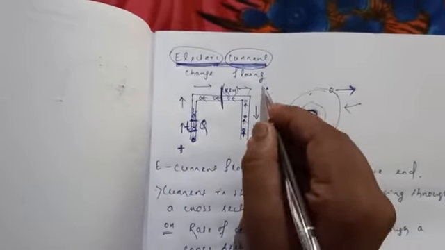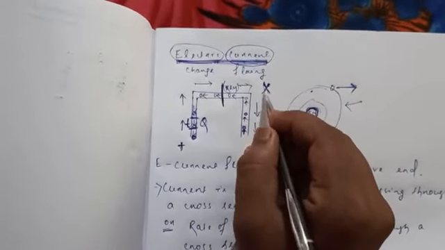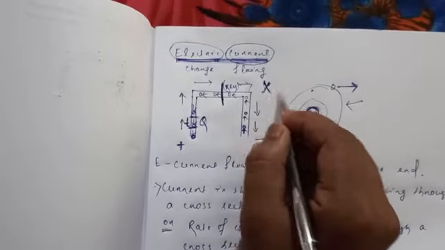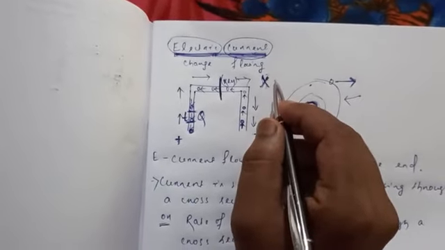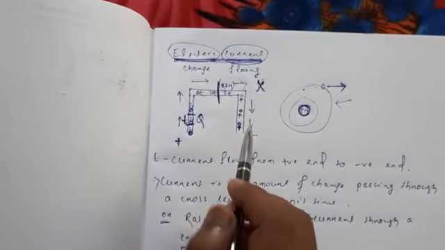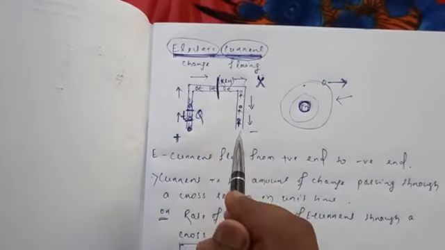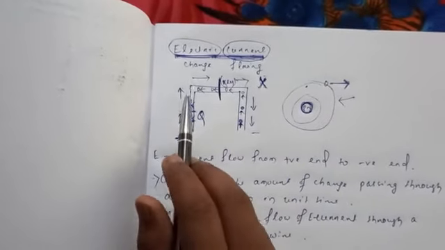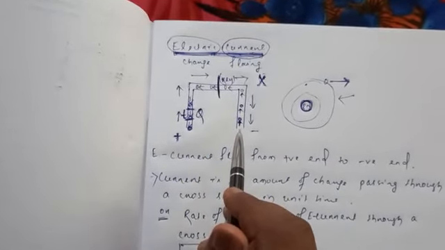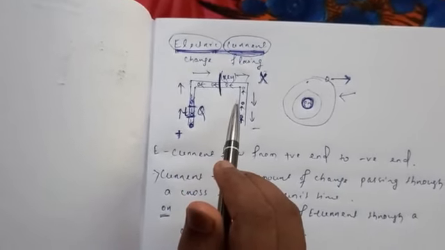So if the switch is off, or if the wire is broken, or if the bulb inside the circuit is fused, we cannot say the current is flowing. Understand? So for a current to flow, the circuit must be complete, so that we can say the electric current is passing.